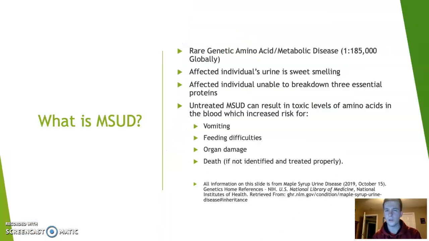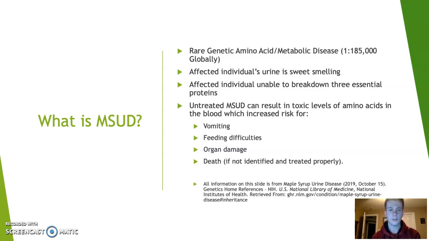Maple syrup urine disease, what is it exactly? So maple syrup urine disease is a rare genetic amino acid metabolic disorder. And it afflicts around 1 in 185,000 people globally, and is slightly more rare in the United States at 1 in 198,000 people. And so you're probably wondering, maple syrup urine disease, that's a pretty unique name. Where did that come from?